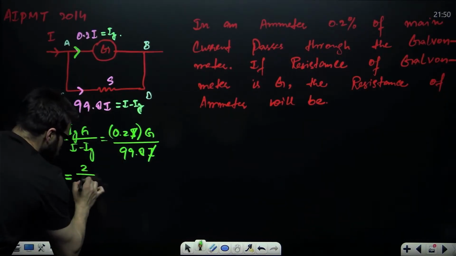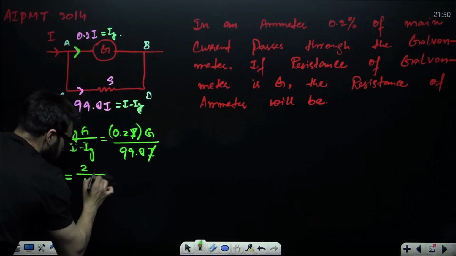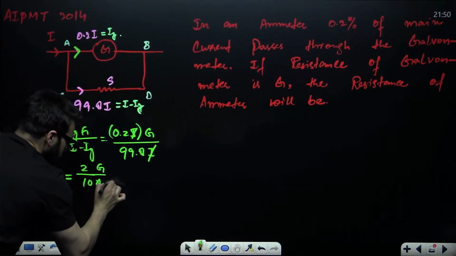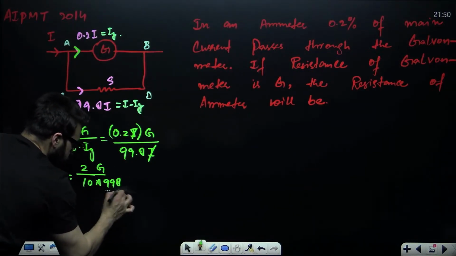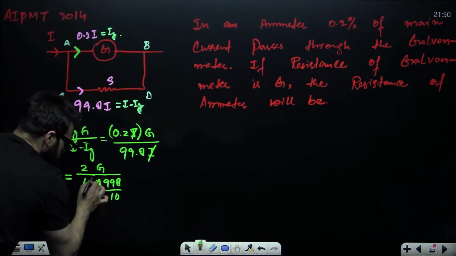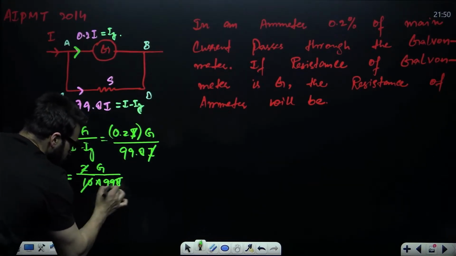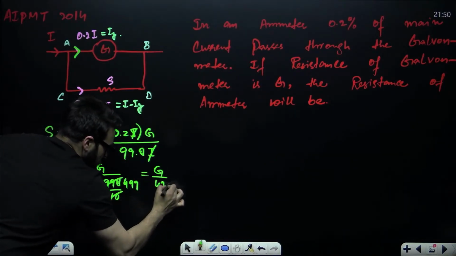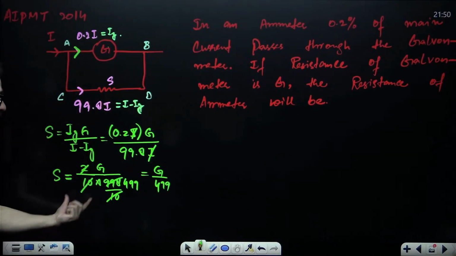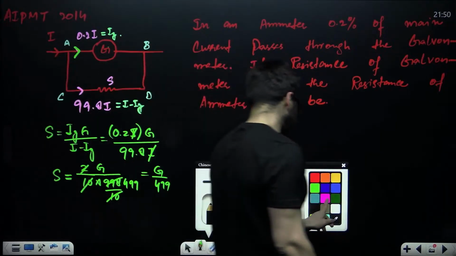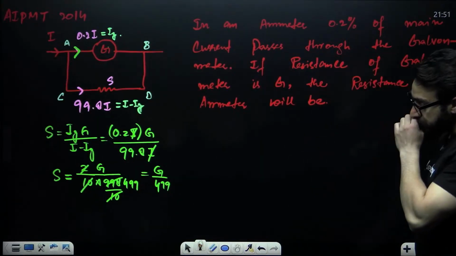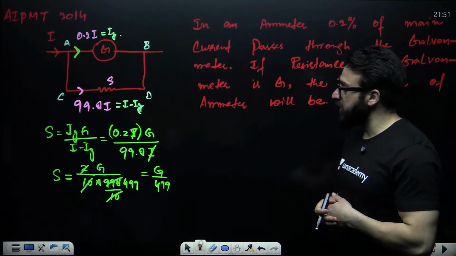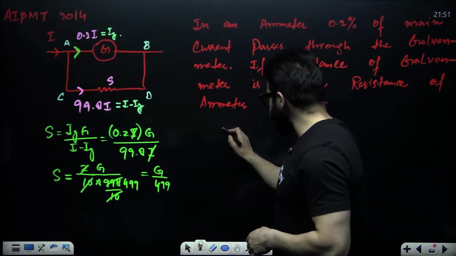0.2, that is 2 divided by 10. This is G multiplied by 10 divided by 998. 2 and 2 cancel, and this is 499. So this is G divided by 499. So shunt comes out to be G divided by 499. Now if shunt comes out to be G divided by 499, let's find the resistance of the ammeter.